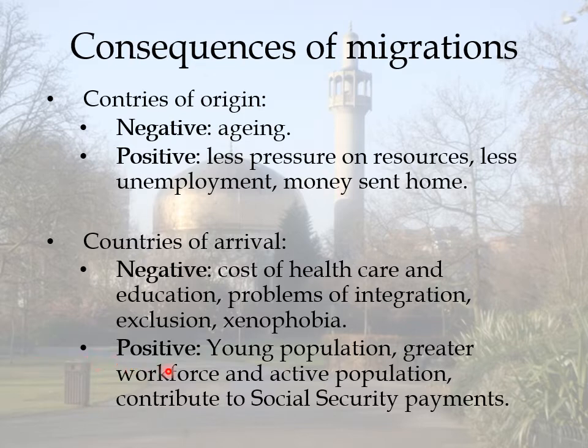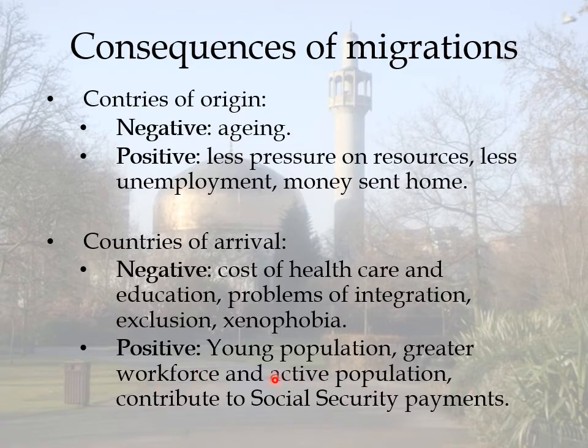And the positive consequences can be the entrance of young population that can compensate this aging population that we have seen in the most developed countries. The existence of a graded workforce, that's important as well. The aging population have a lot of old people and not many young people. So there are less people to work. And if there are less people to work, they will need workers. And the immigrants can be these workers to enter in those countries.